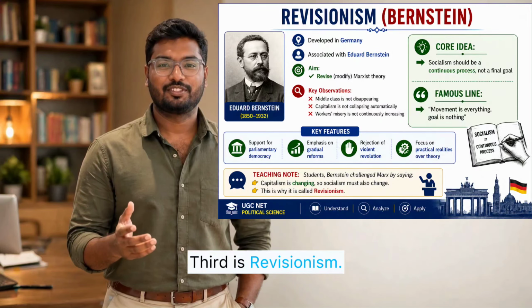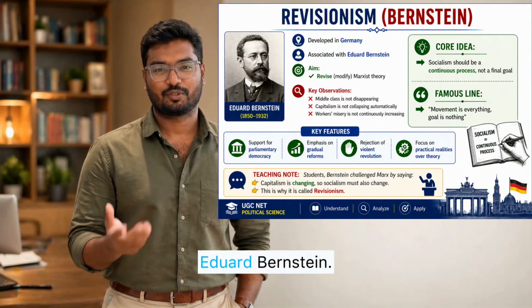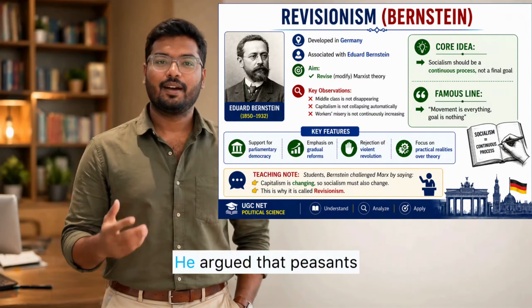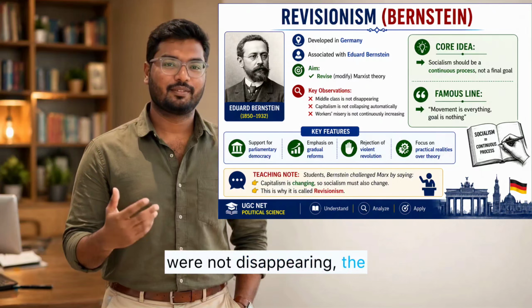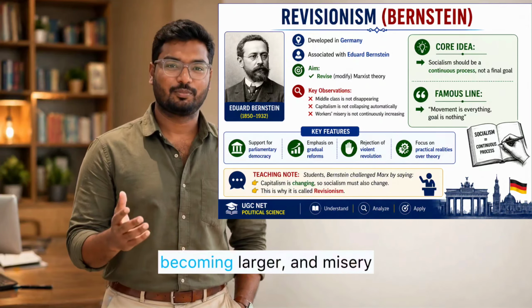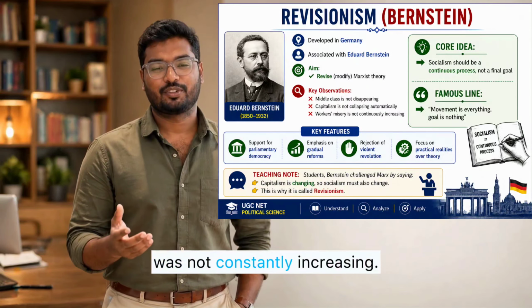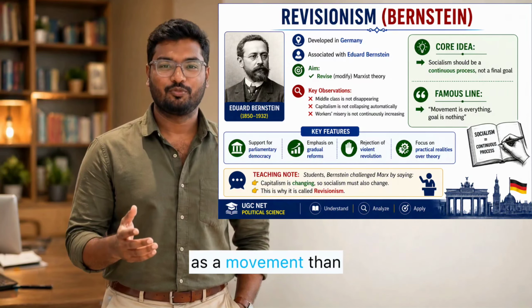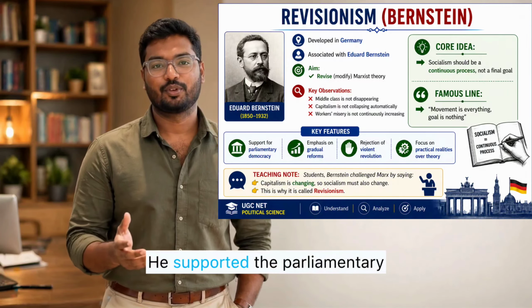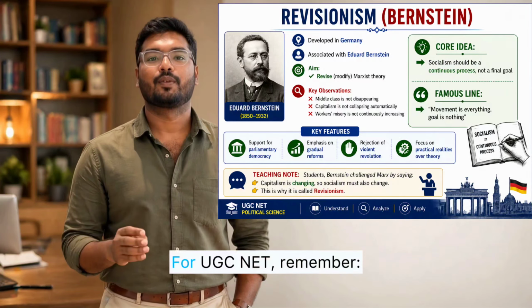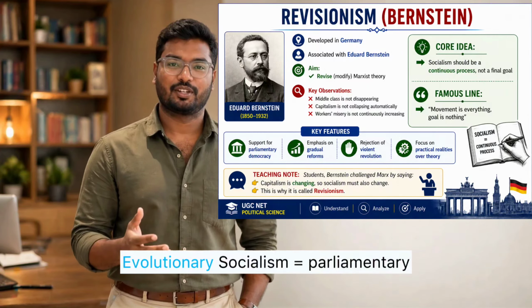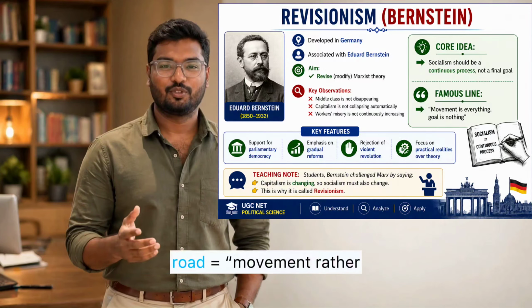Third is revisionism. This is associated with Edward Bernstein. Bernstein said Marx's predictions were not coming true. He argued that peasants were not disappearing, the middle class was not vanishing, crises were not becoming larger, and misery was not constantly increasing. Therefore, he said socialism should be treated more as a movement than as a final goal. He supported the parliamentary road to socialism. For UGC NET, remember, Bernstein, revisionism, evolutionary socialism, parliamentary road, movement rather than final goal.